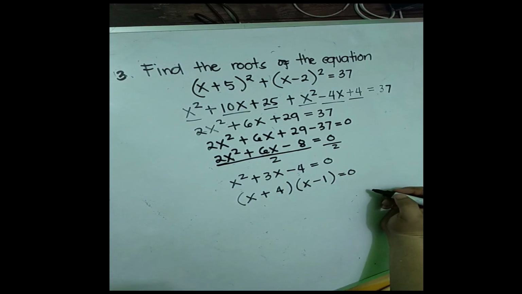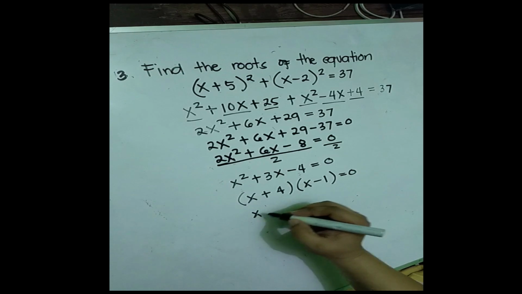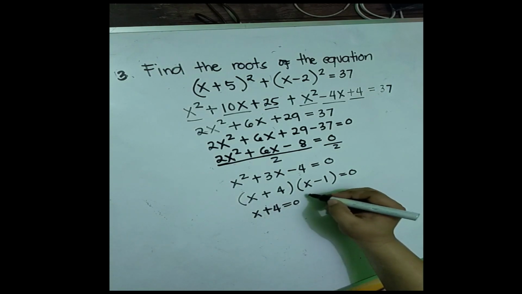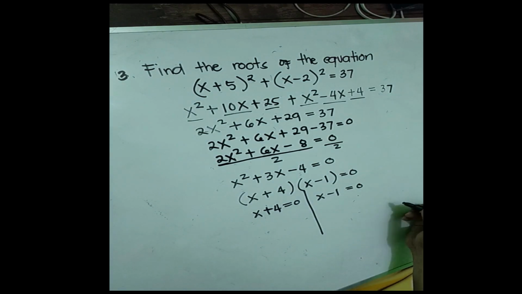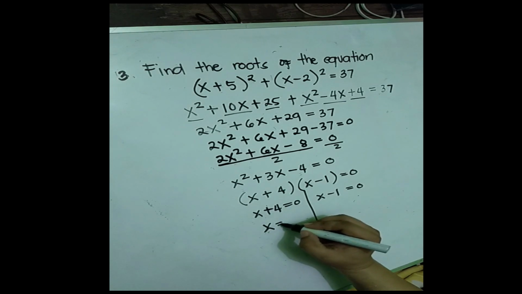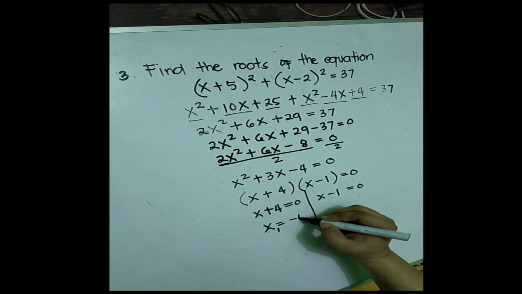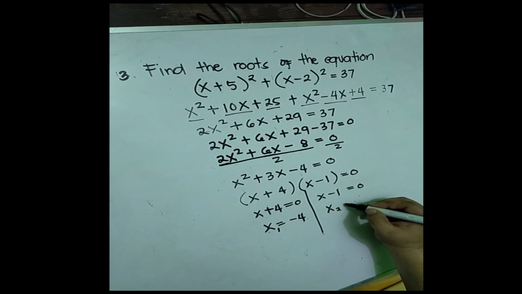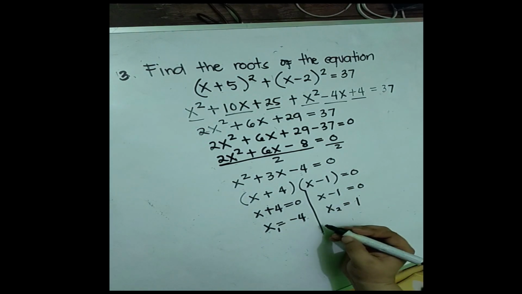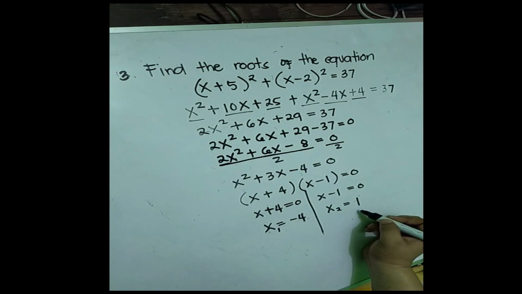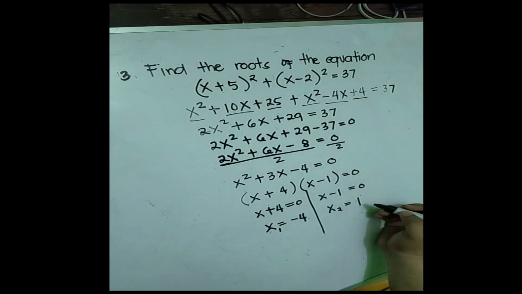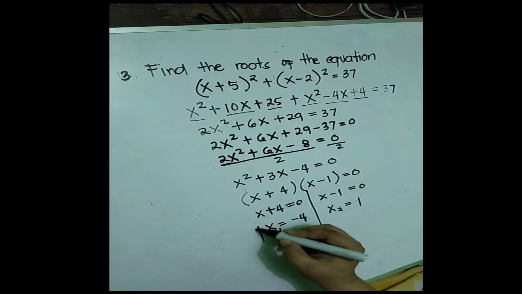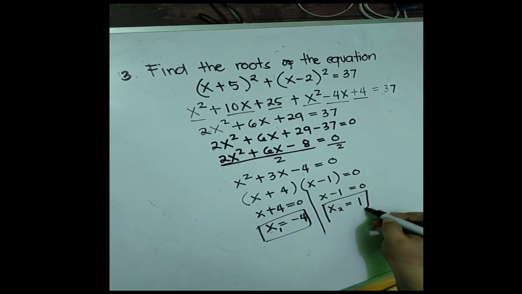Using the zero product property, we have x plus 4 is equal to 0, and x minus 1 is equal to 0. Solving, we have x sub 1 is equal to negative 4, and x sub 2 is equal to positive 1. If you substitute these values of x into the original equation, it is correct. Both are true to our original equation. So, the values of x are negative 4 and positive 1.